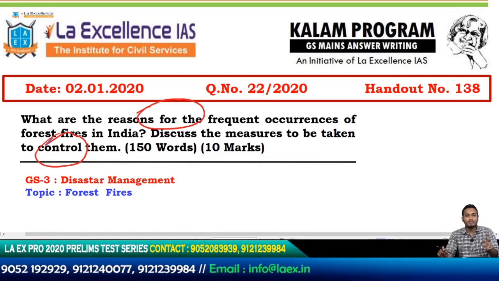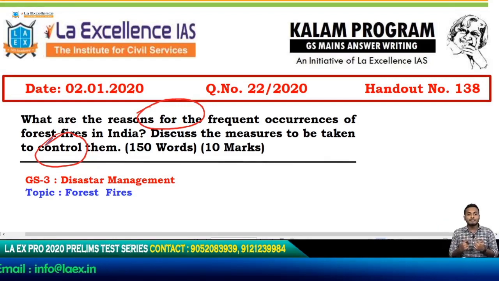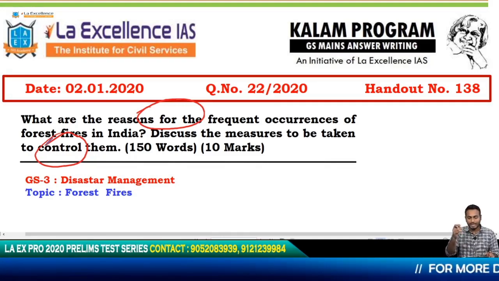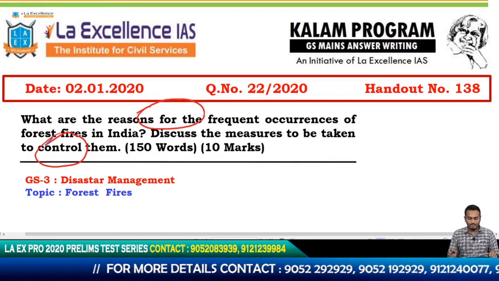In those, he gives you a statement and asks you to talk about it in the light of something else. So that creates some kind of vagueness in your mind. You don't know how to create the subheadings, or how to create the different paragraphs or points that you would like to make. We've discussed a good number of questions on that particular model. Now we will see a simple question.